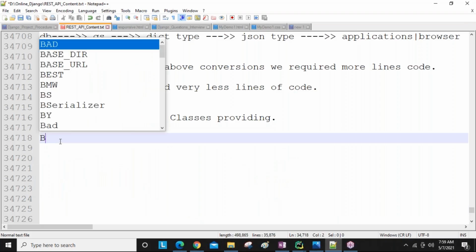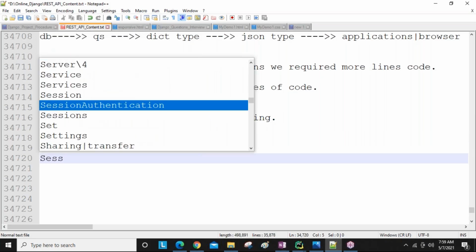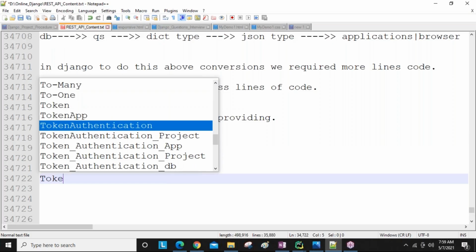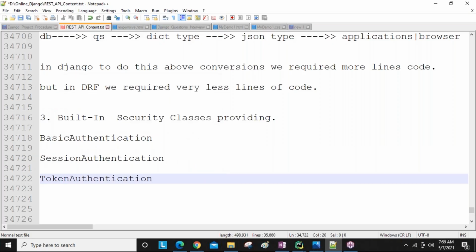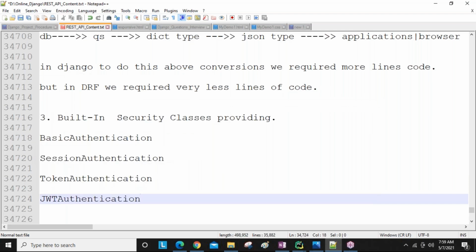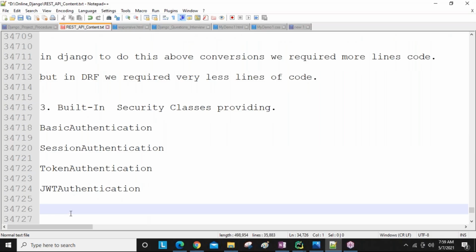For example, we have the basic authentication mechanism, the session authentication mechanism, the token authentication mechanism, and so many others, guys. We have the JWT authentication mechanism too. These are all concepts, and using these concepts we provide security to our application. Clear, everyone?